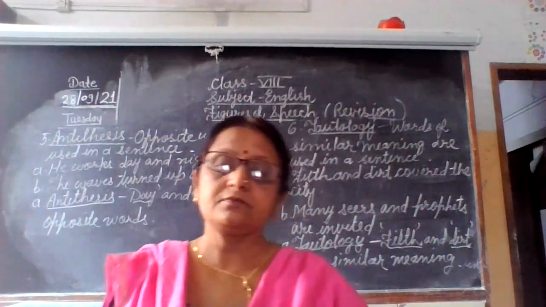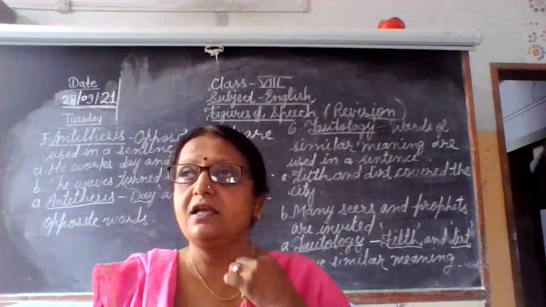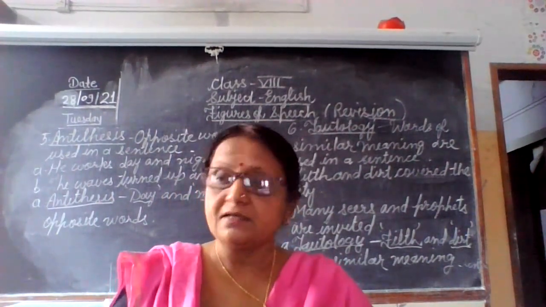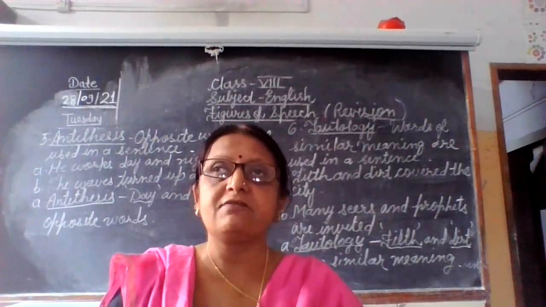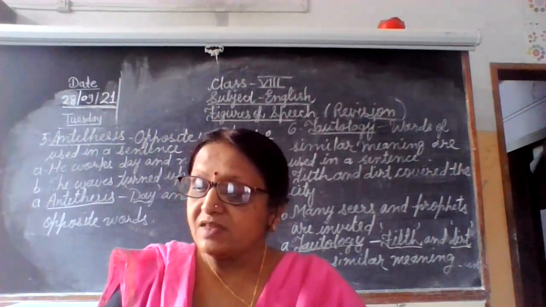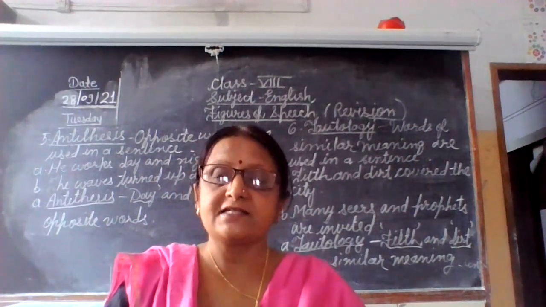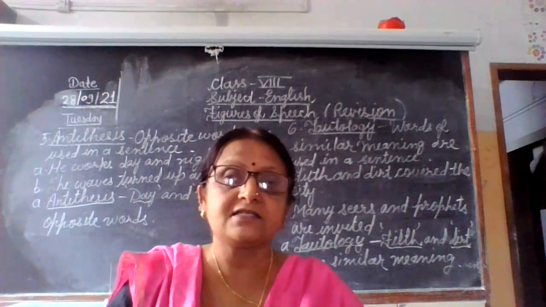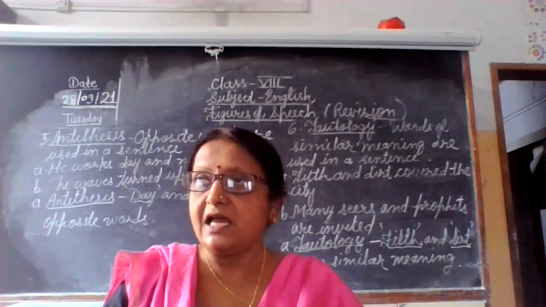So today's six figures of speech we have done. The first one is simile. In simile, there is a comparison between two objects using the words as and like. His brain is like a computer. Her frock is as colorful as a butterfly. If you see as and like, then that is simile. See the spelling, it is not smile, it is simile, S-I-M-I-L-E.